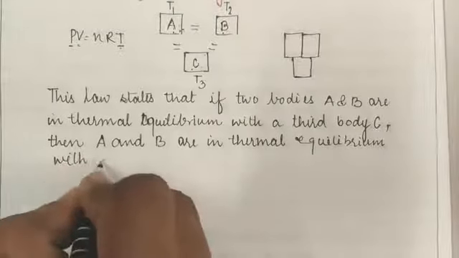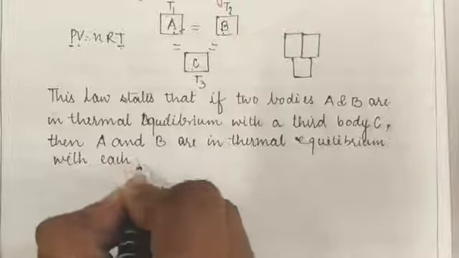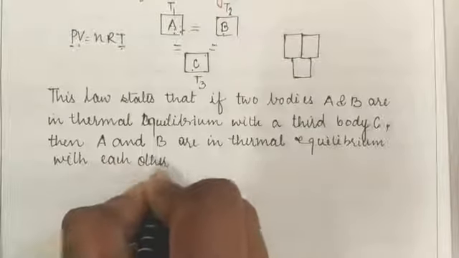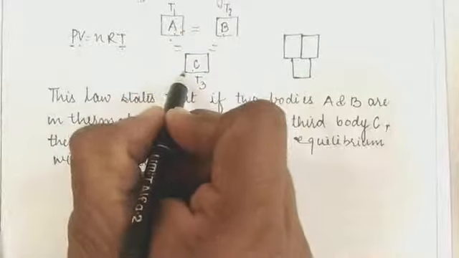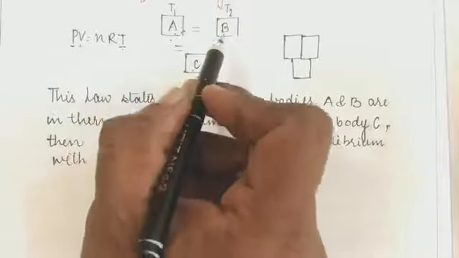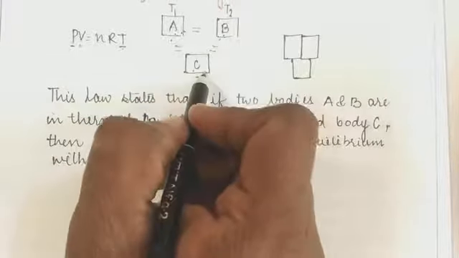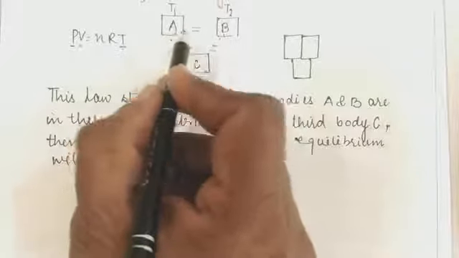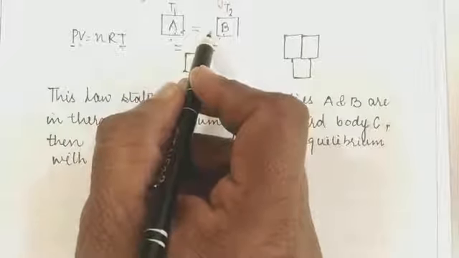Okay students, if we have three bodies A, B and C, and body A is in thermal equilibrium with C and body B is in thermal equilibrium with C, then we can say that body A and B are in thermal equilibrium with each other.